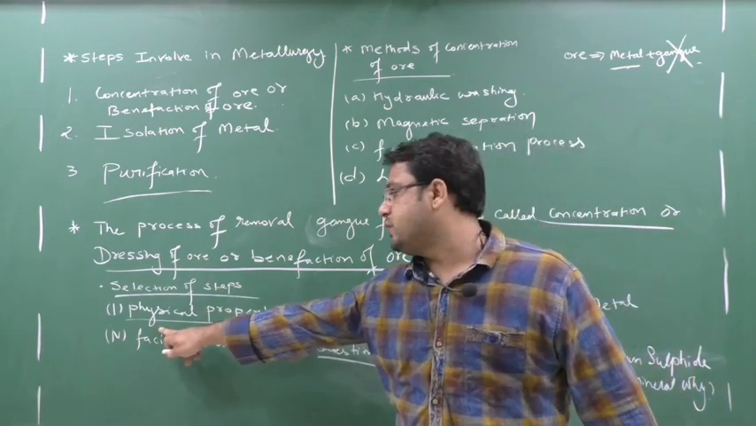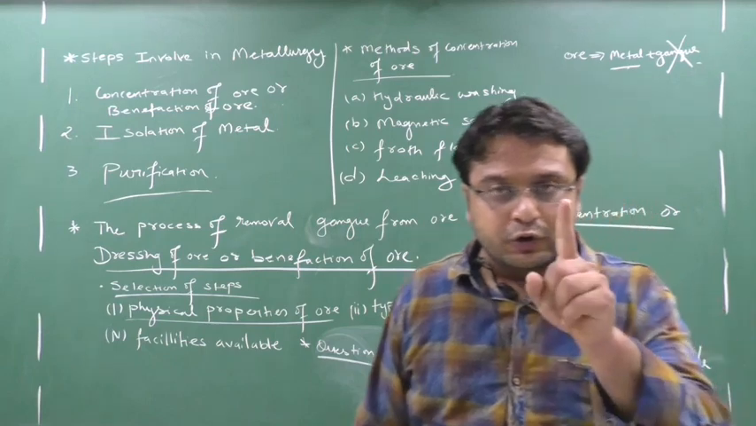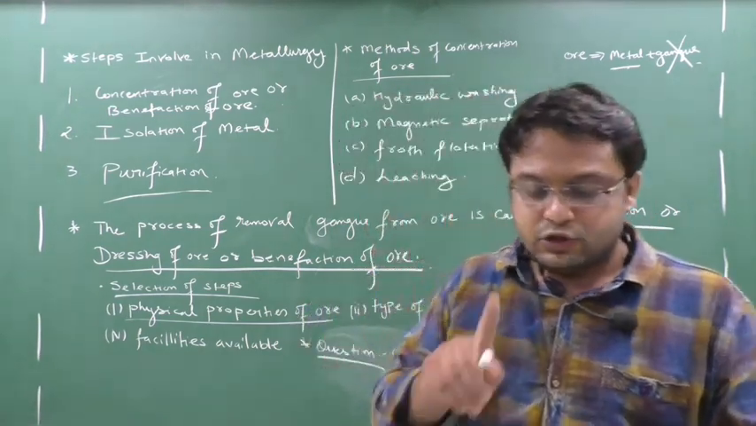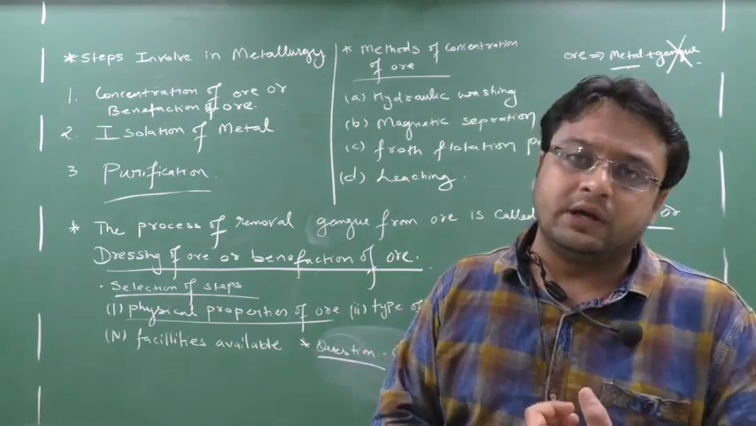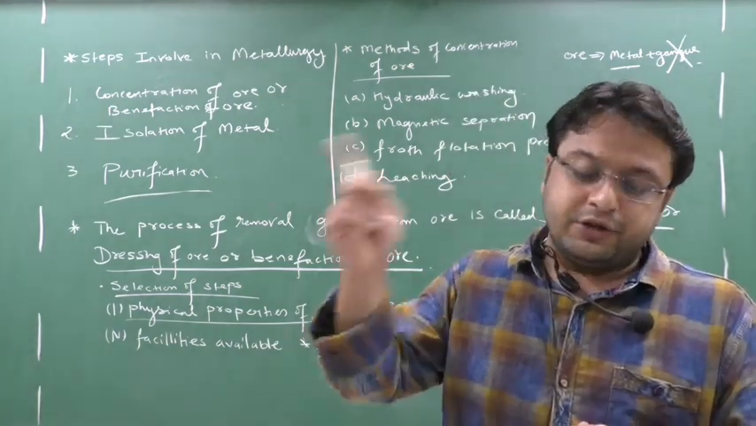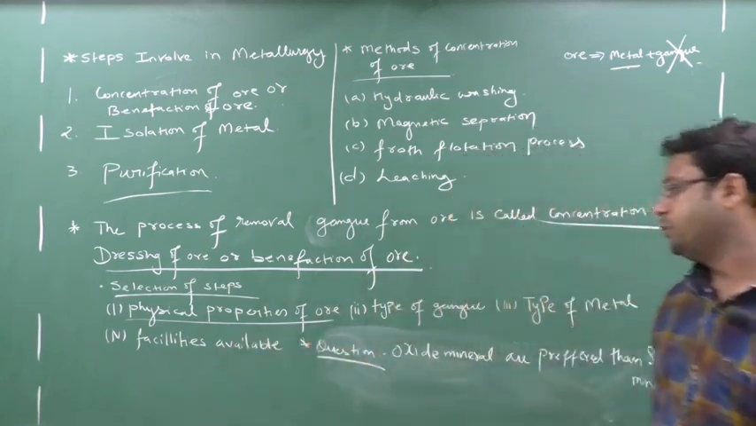This question is important: the selection of steps during concentration of ore. In that, the first step is the physical property of ore. I told you, what does physical property mean? It means solubility. You have to check whether it is soluble in water or soluble in chemicals. You have to see their magnetic property, and whether it is an oxide ore or a sulfide ore. So the first step is physical properties of ore.